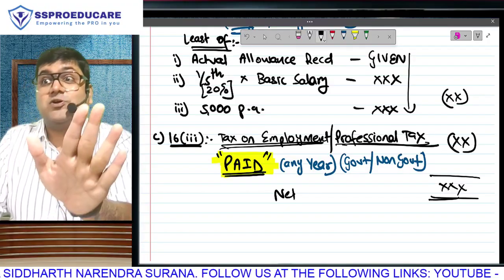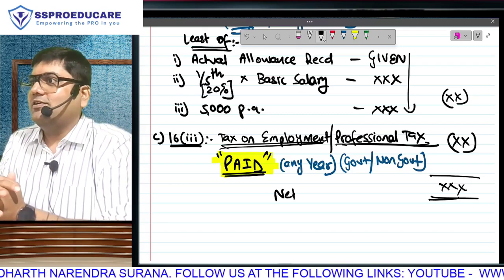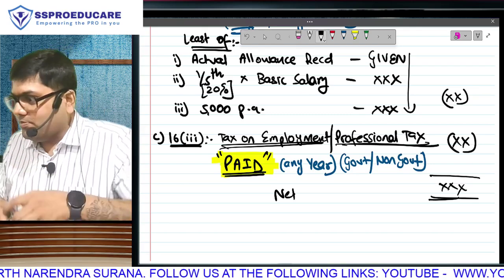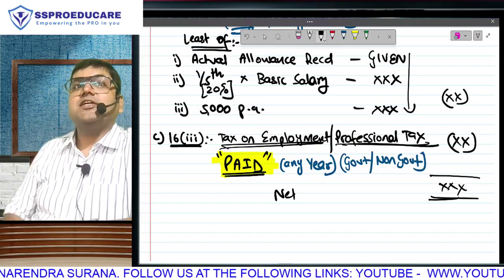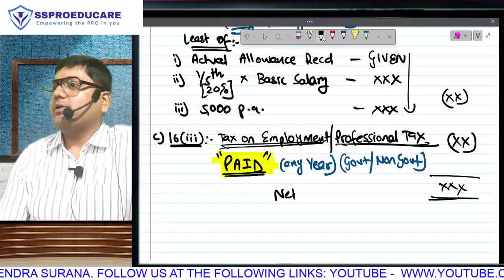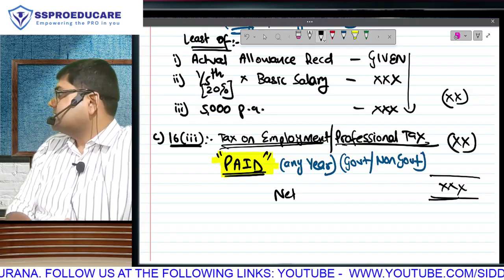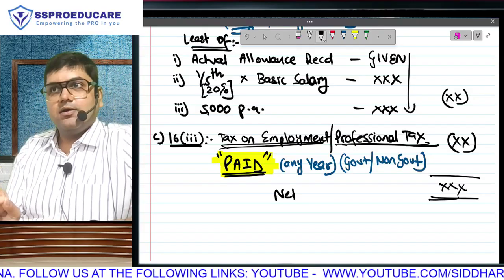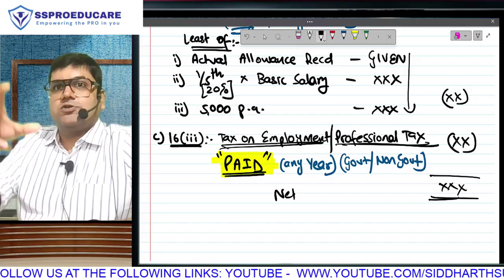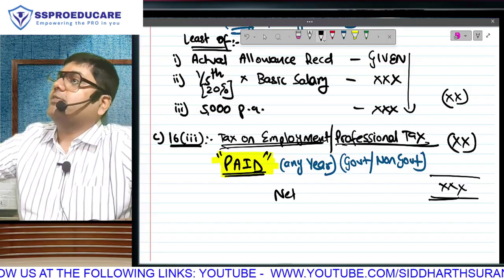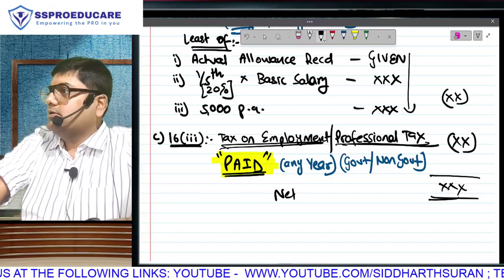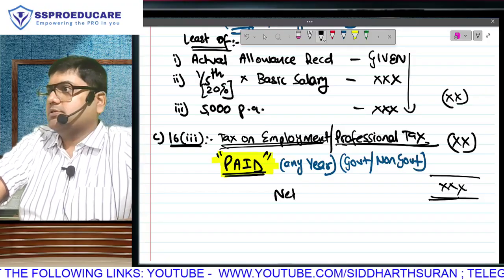It's not income tax because that is constitutionally not our power. But a fixed amount for doing a job in my state, we can charge. That is called tax on employment. For getting a job in that state, you have to pay professional tax. Only if paid, irrespective of the year. So 3-4 years you don't pay, but the 5th year you pay the total. Take the total deduction. And government or non-government, both employees.